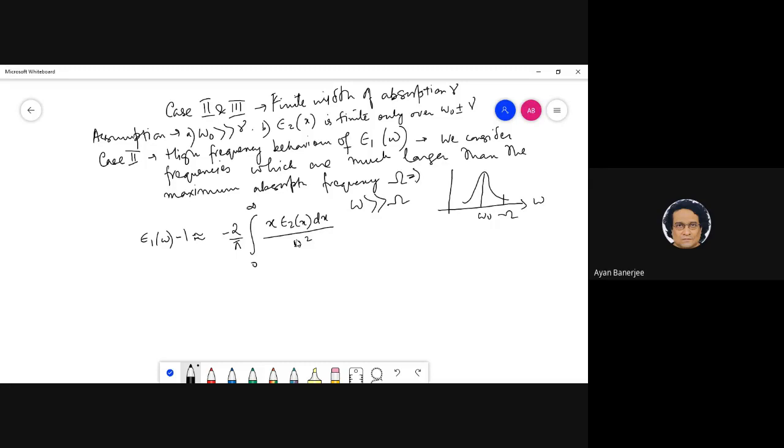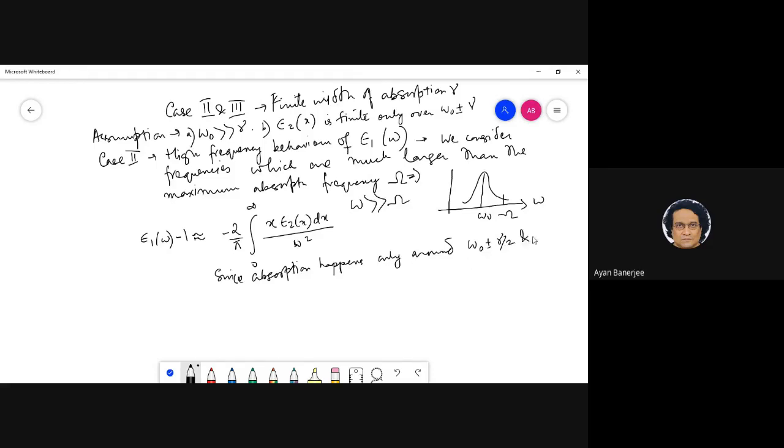Okay. And the next, another very significant assumption that I'm going to make, and what Rohan just now said is very much in line with that, is since absorption happens only around omega 0 plus minus gamma, I should say, this is the full width at half maxima, then I should probably say this as gamma by 2, because basically if this whole thing is gamma, then this part is gamma by 2, so I should say plus minus gamma by 2.